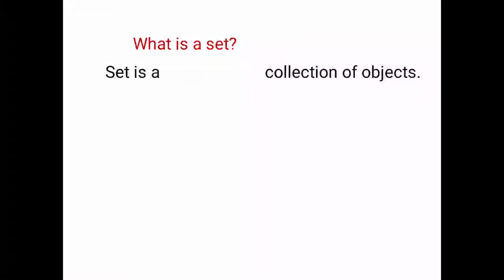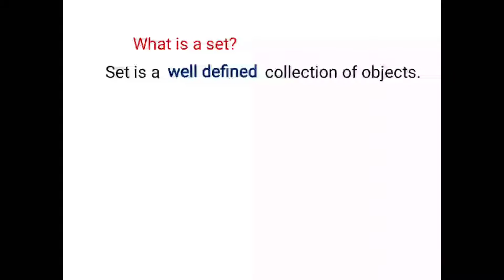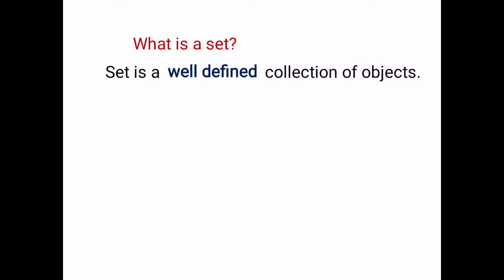Fine. But I told you that the answer remains fixed for everyone. This fixed word is written as well defined in the definition. So set is a well defined collection of objects.